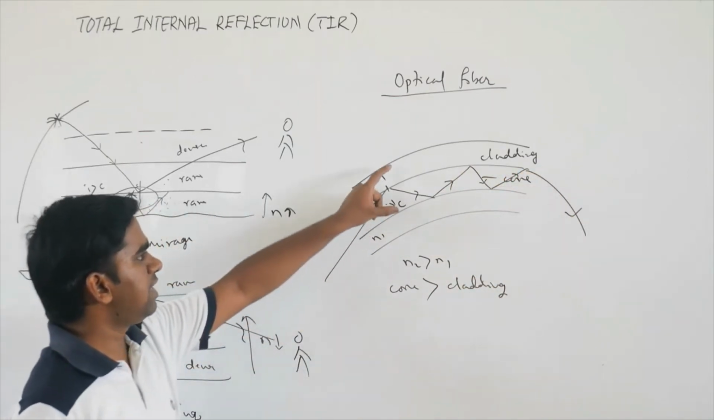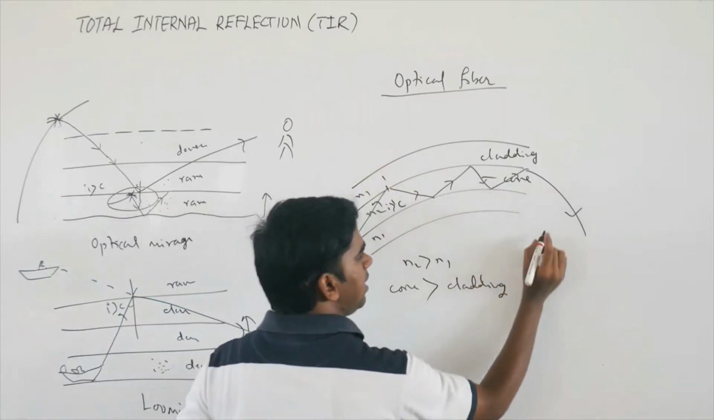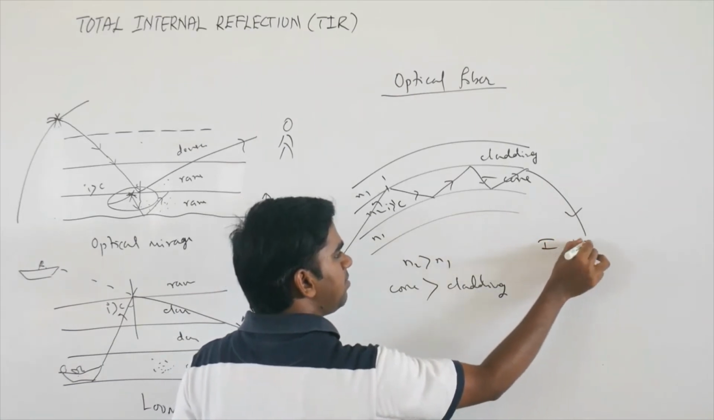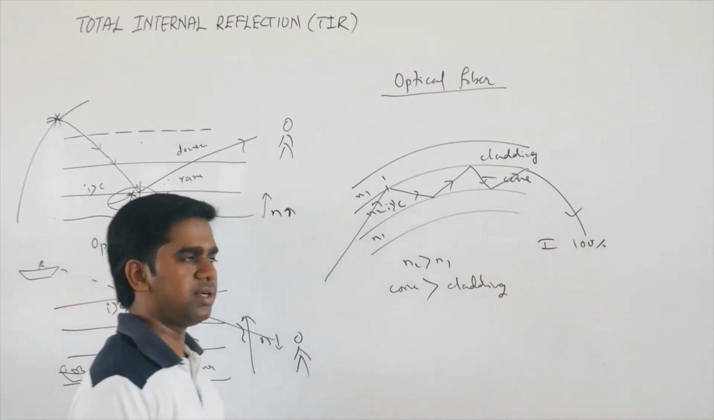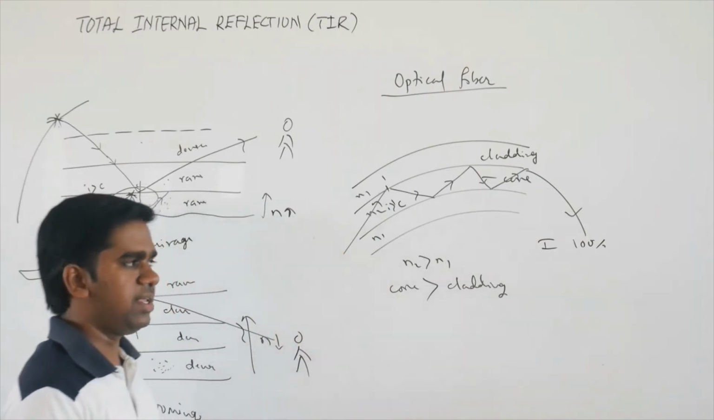Since there is no refraction through the surfaces, what will happen? The intensity of light coming out of the fiber is 100%, you can say. It is not going to lose intensity. So that is why optical fibers play an important role in communication.